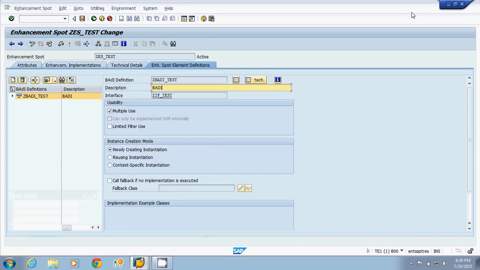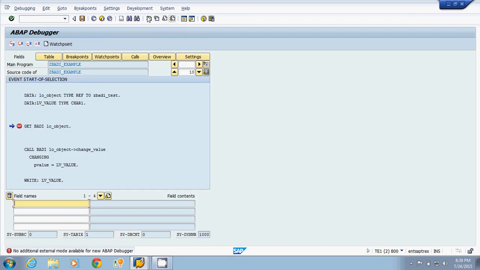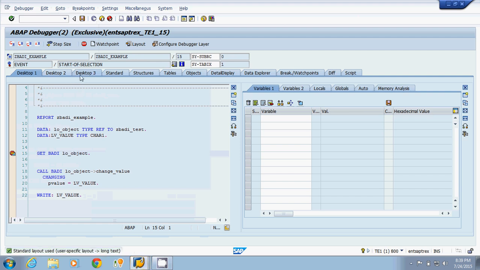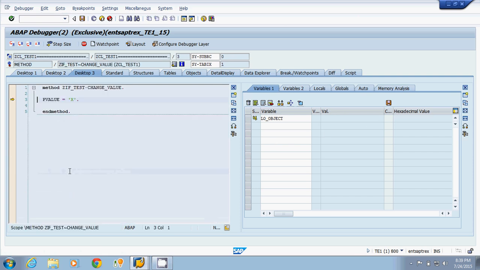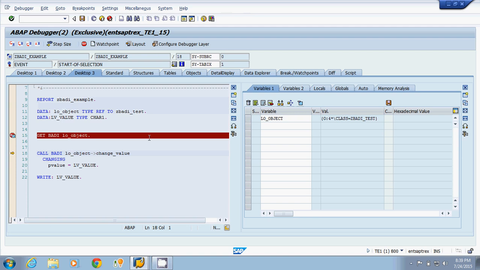I will close one session because this is classical debugger. I am going for new debugger. Going for desktop 3. Initially my object is initial. Now the object is created. See, now firstly first class is called. Now this variable has the value x.